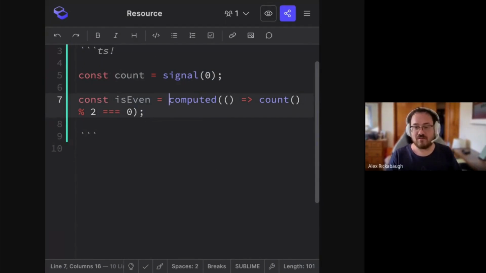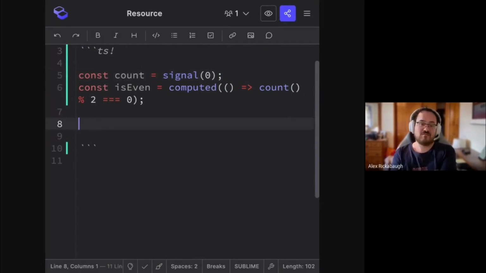All we had to do is declare the relationship. We declared that isEven is always the result of this expression, and then Angular takes care of running that in the background whenever we need to. So you are not talking about the data in terms of how you want it to update. You are talking about isEven in terms of what it means. All you have to do is declare what this thing represents, and the updating is handled for you behind the scenes. And resource is a similar idea, but for asynchronous operations.